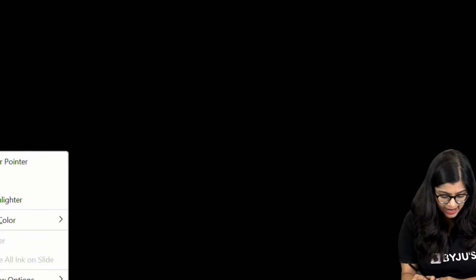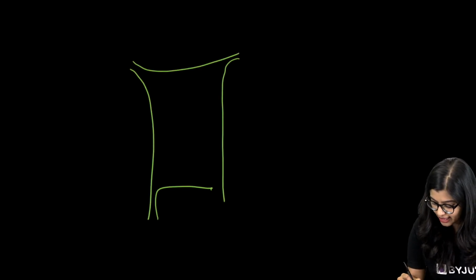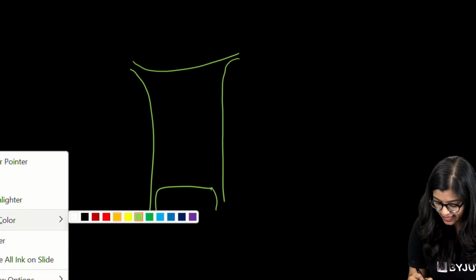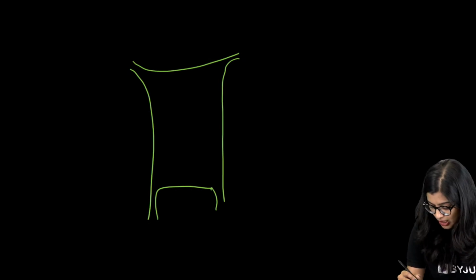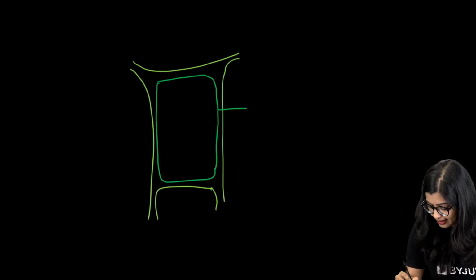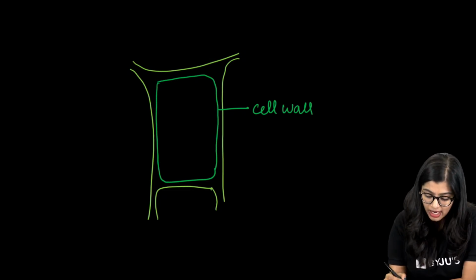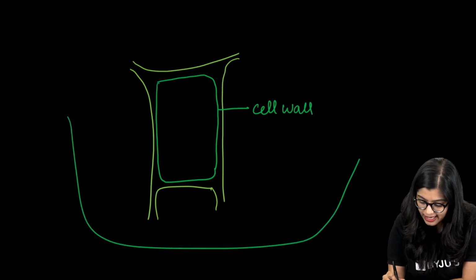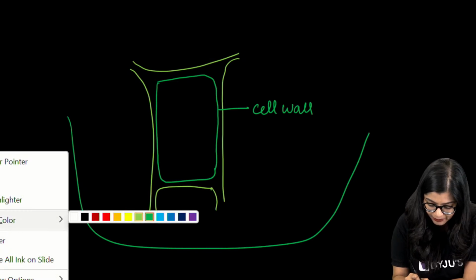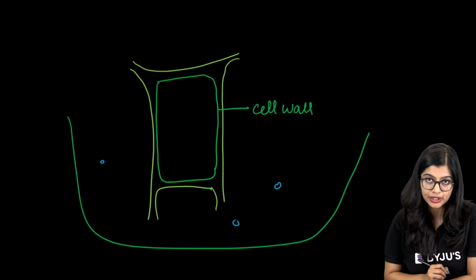Yes. So now very quickly I'm going to explain this, right? So now see, this is your plant cell. I'm just roughly drawing a plant cell, and let's assume that this right here is a cell wall, right? So if this right here is my cell wall, we know my cell wall is quite rigid. Now when I place my plant cell in a hypertonic medium, yes, it's extremely hypertonic. That means very little water molecules, right?